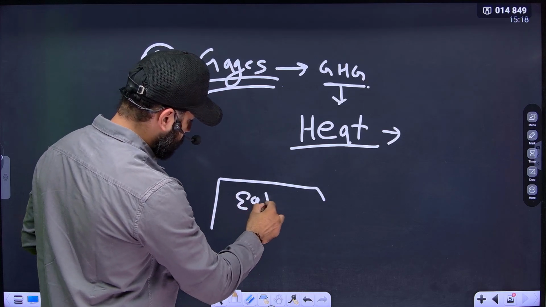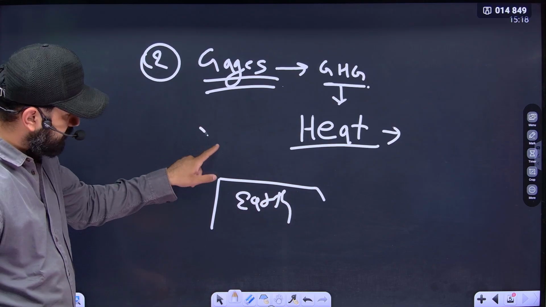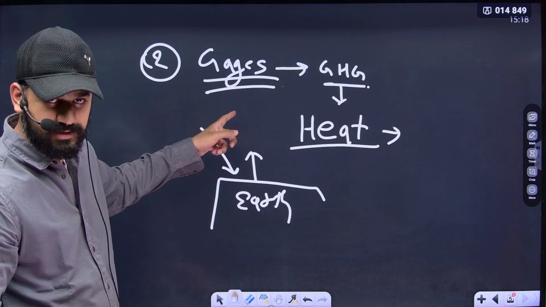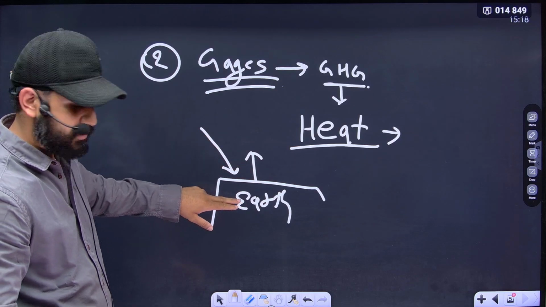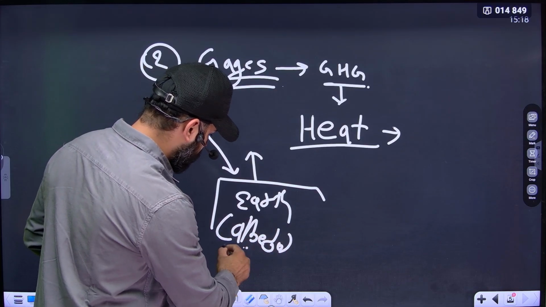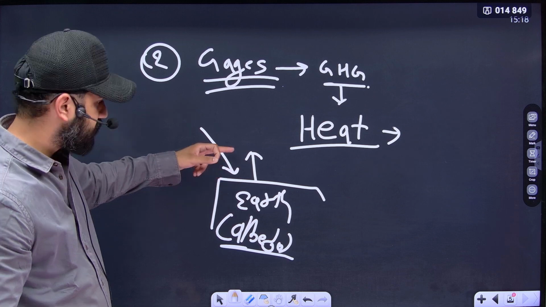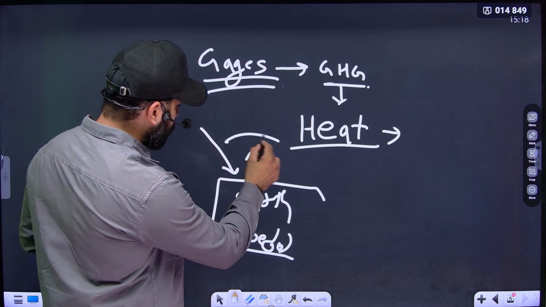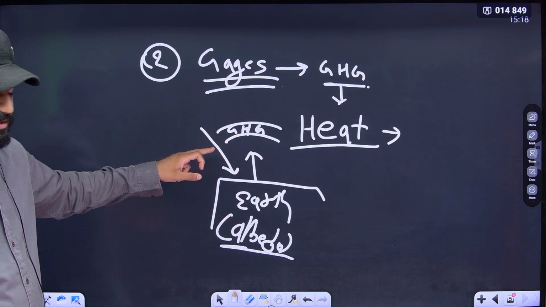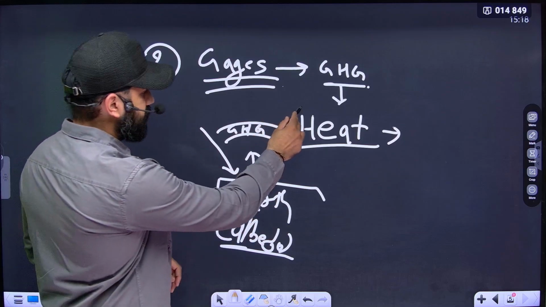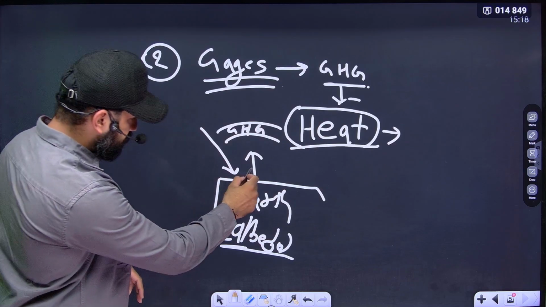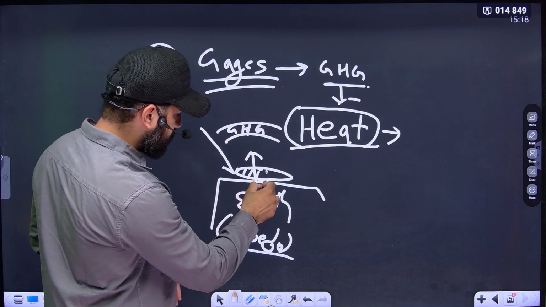Whenever the earth is heated up intensely, it leads to transfer of energy or heat from the earth. This phenomenon is known as albedo. Whenever the energy is transferred as heat, it gets accumulated or trapped by greenhouse gases. These greenhouse gases are responsible for trapping the heat, and since they are trapping the heat, the temperature on this side will be higher.